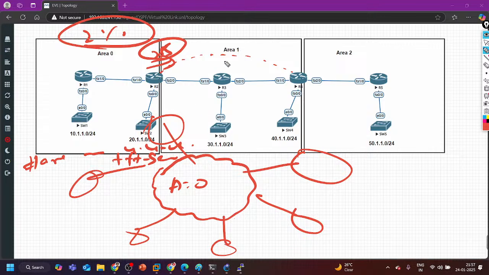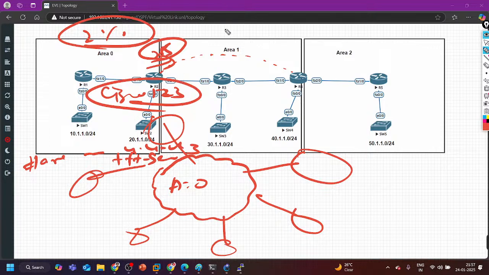The TTL value should be 3 here only, so you can configure 3. Then you can configure authentication for the virtual link: area 1 virtual link 4.4.4.4 and authentication key. We can define the key, let's say Cisco123. Those are some security features over the virtual link.